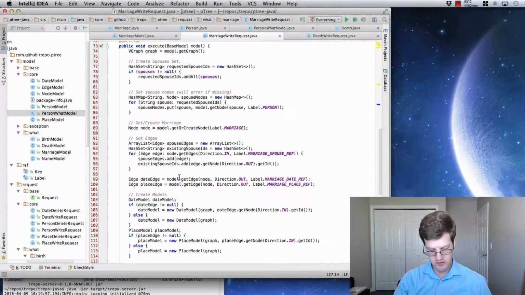Delete marriage, death, and birth. I can add that in there, and then I should have everything I need to do the CRUD interface on Treehub in terms of that main view and each of the individual ones. I can create a new one, I can update, everything gets taken care of.